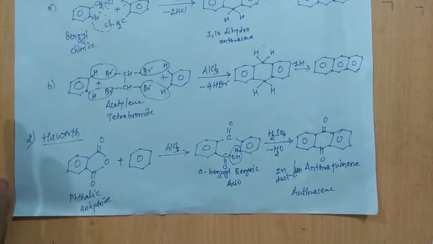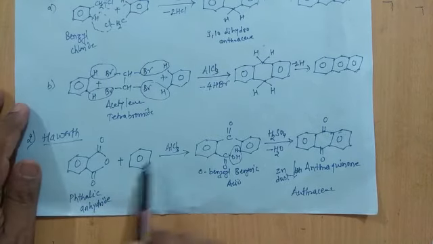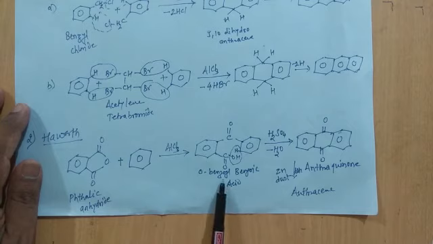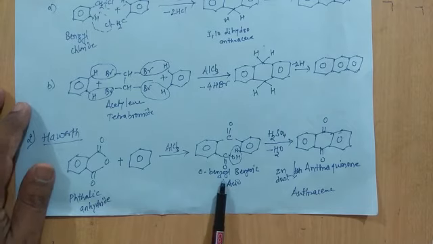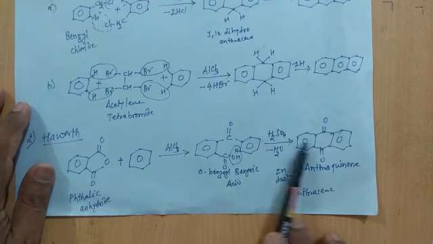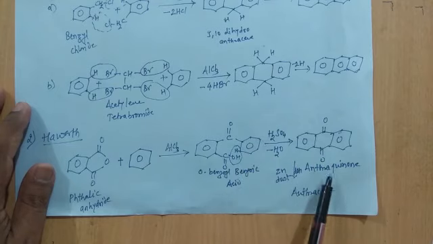Phthalic anhydride is reacted with benzene in the presence of aluminum chloride. The first reaction is a Friedel-Crafts acylation reaction to give orthobenzoyl benzoic acid. Further, this orthobenzoyl benzoic acid is reacted with concentrated H2SO4. This step is called cyclization to give anthraquinone.